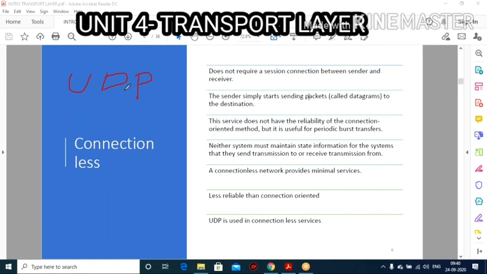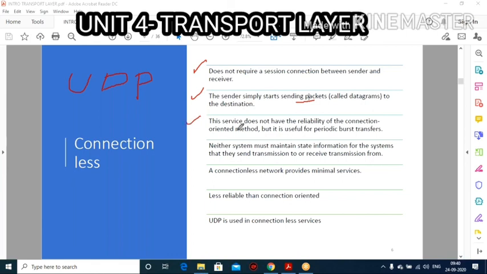UDP does not require any session connection between sender and receiver, because it is connectionless. The second point is that the sender simply starts sending packets, which are called datagrams, to your destination.